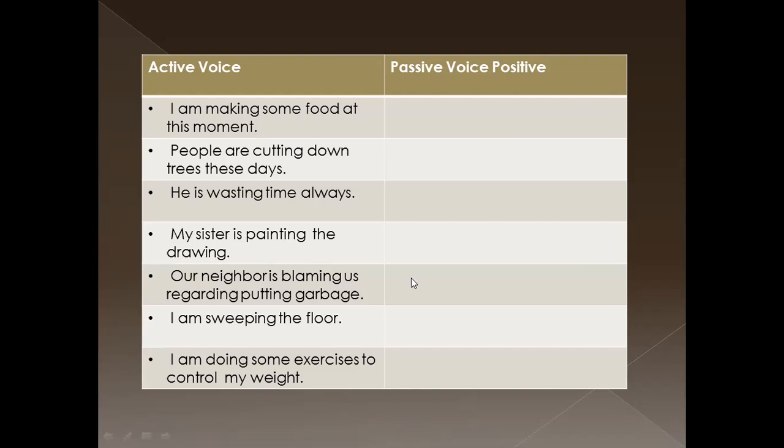If there was a we in the active voice, how do we bring it as the doer in the passive voice? By us. We don't say by we in passive voice. By us. The object here is used as the subject. Then we should use we. We are being blamed regarding putting garbage by our neighbor.